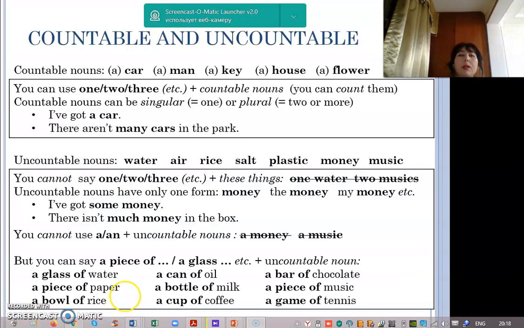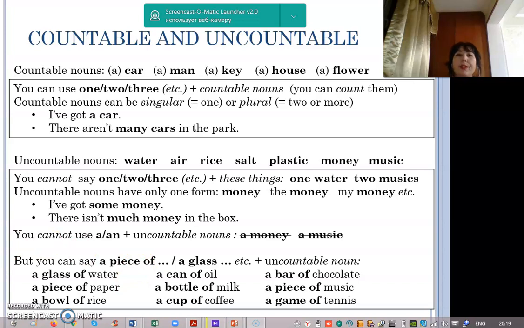In this slide, we also continue talking about countable and uncountable nouns. Countable nouns are a car, a man, a key, a house, a flower. You can use 1, 2, 3 plus countable nouns. You can count them. Countable nouns can be singular, 1, and plural, 2 and more. I have got a car. There aren't many cars in the park.